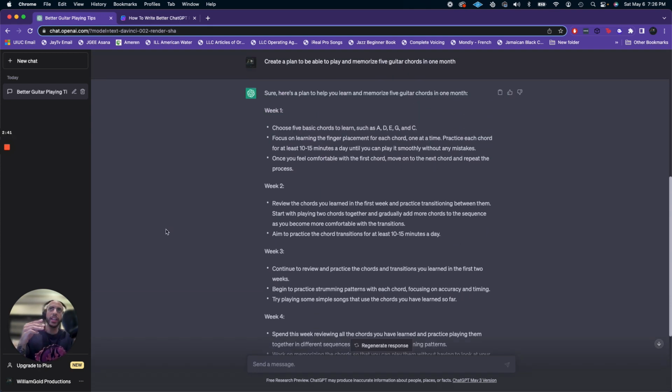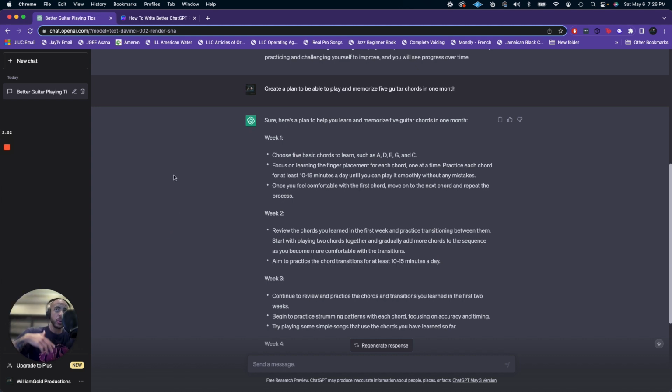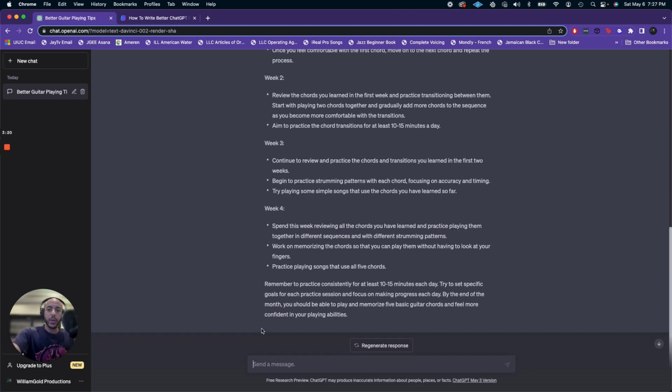What I already like is that it got a little more specific. It told me to choose 5 chords to learn, which I'm assuming are the basic chords to learning guitar, or at least a good starting point. It's telling me how long I can practice for a day, to be able to get better. Now, this is much more tailored to my current need, but honestly, it's still not giving me what I need it to give, because the plan is kind of boring, honestly. So I'm going to get more specific with ChatGPT and tell it what I really want.